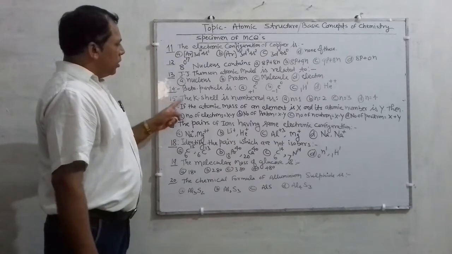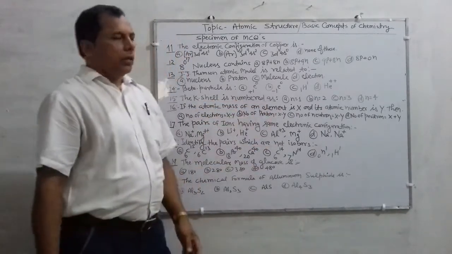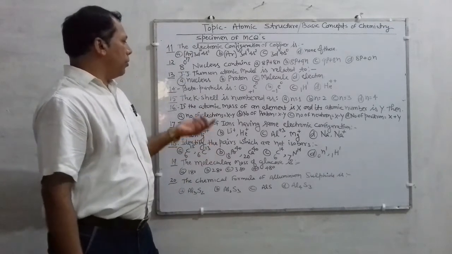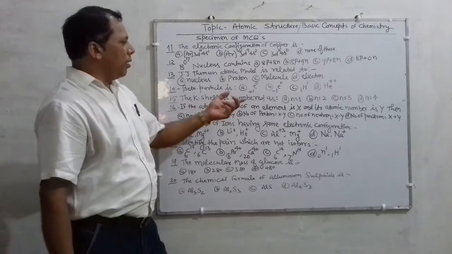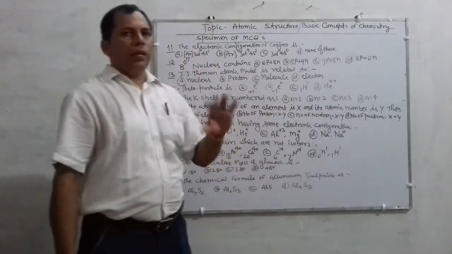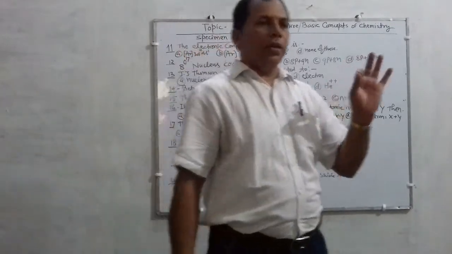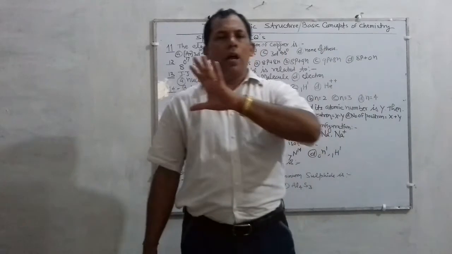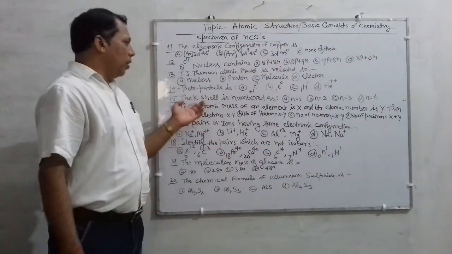Next question is, the K cell is numbered as. That is also a tricky one. Just you are in a position to explain. The K cell is numbered as n=1, n=2, n=3, or n=4. Means, as you know, cells are designated as K, L, M, N, or 1, 2, 3, 4. So on that basis, this question is arranged.